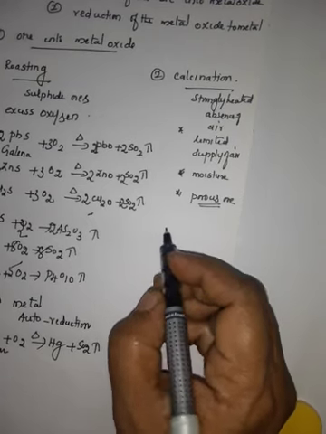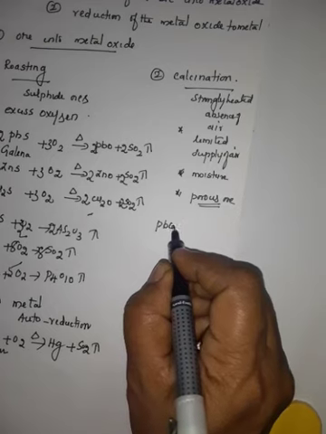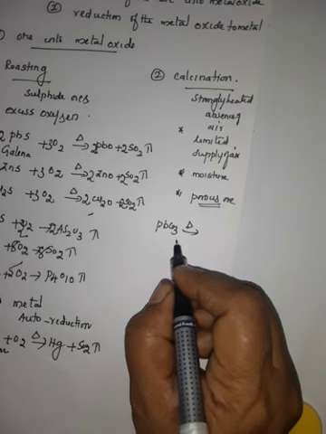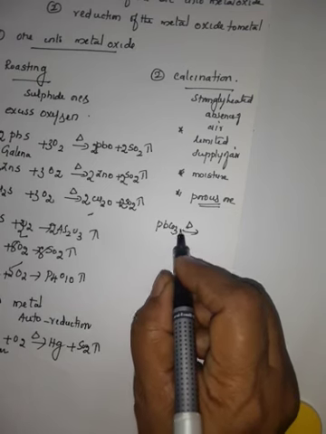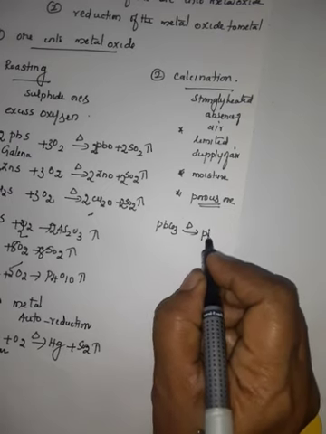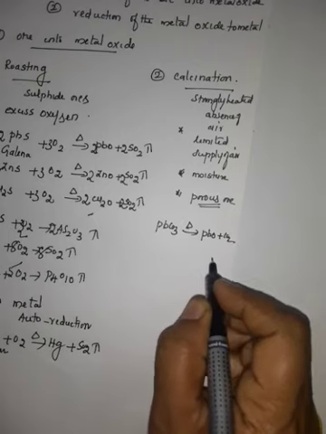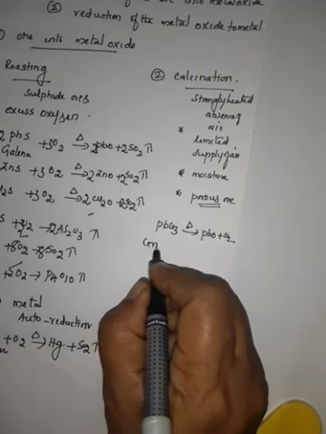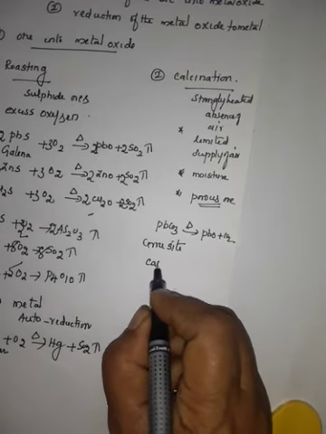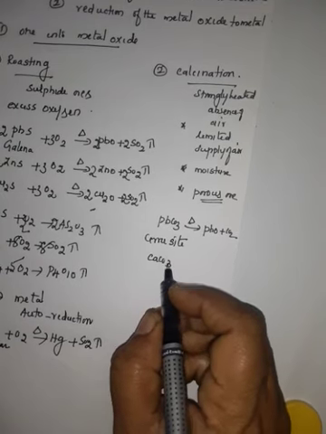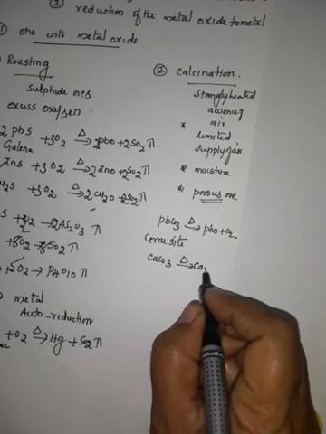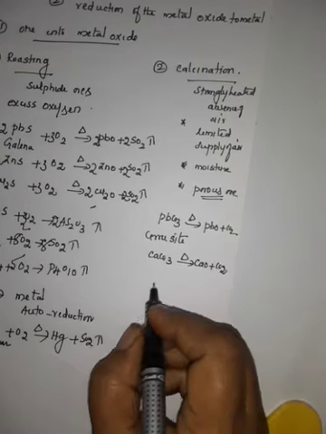For example, cerussite, PbCO3, on heating. Here no O2 is involved because of the absence of air, only heating. PbCO3 gives PbO plus CO2, lead oxide plus CO2. Next, calcium carbonate on heating gives calcium oxide plus carbon dioxide.